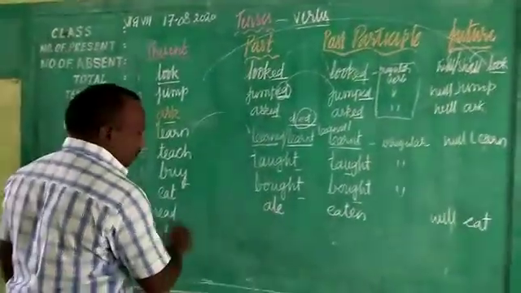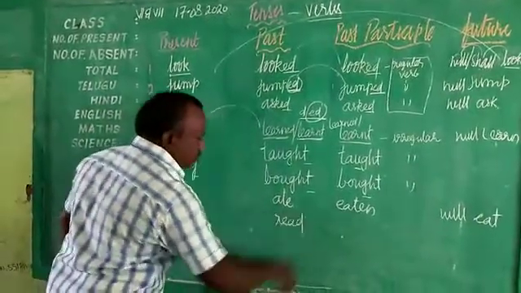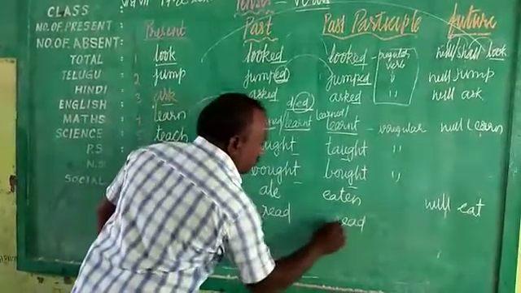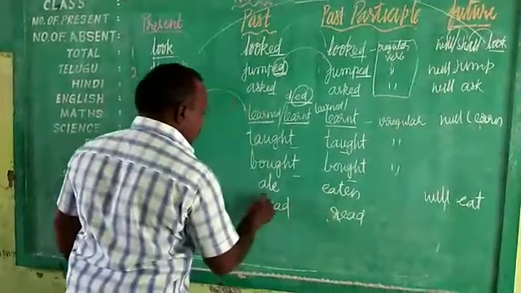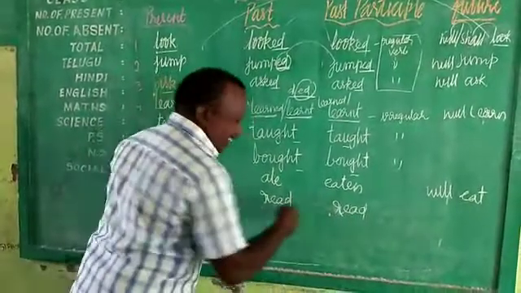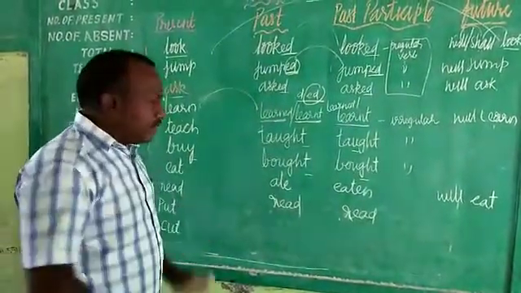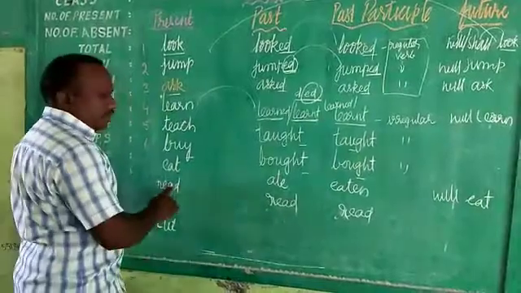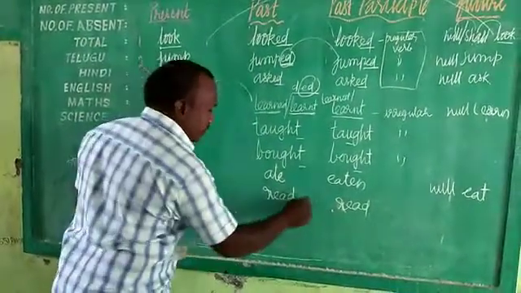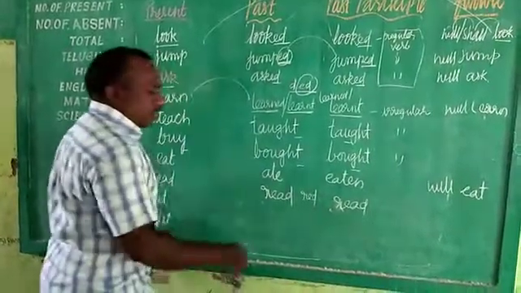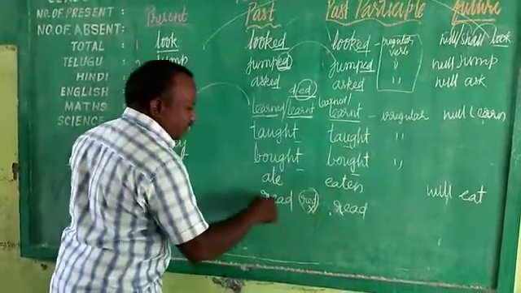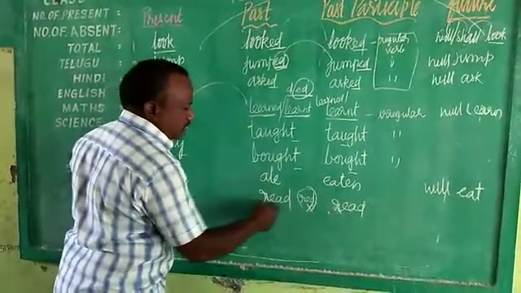Read. Here is another confusion children generally make. Children say read for both. That's not the way to say it, children. Read, we call it in present tense, but in past tense we call it read. The spelling will be like this, R-E-D. The pronunciation is this, but the spelling is not this. Read, present tense. Past tense is read.